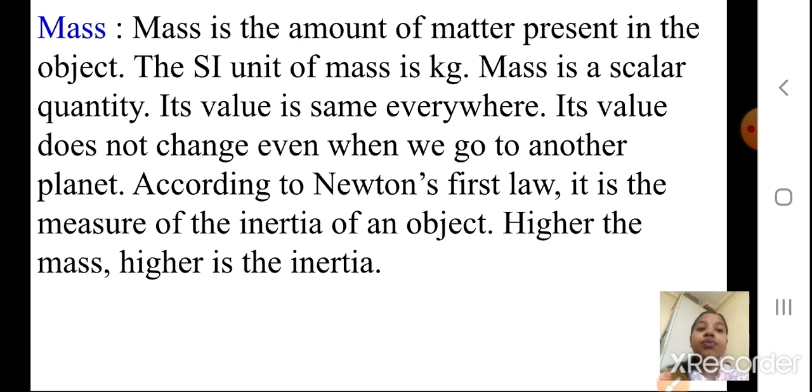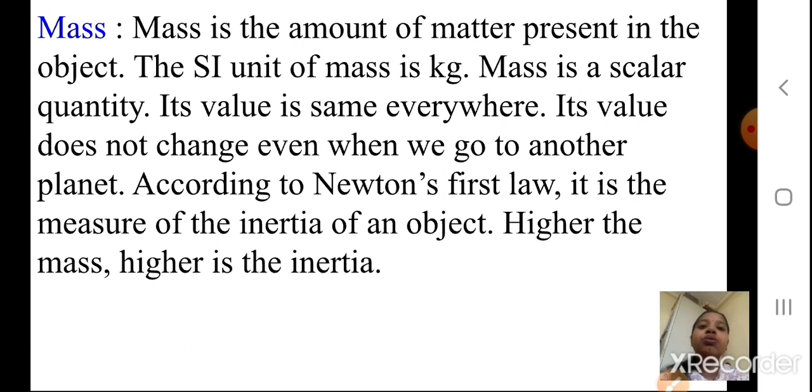According to Newton's first law, it is a measure of the inertia of an object. Okay, higher the mass, higher is the inertia. Now what is inertia? You have studied, you remember. Yes, you have studied this in 9th standard. Please open the textbook and go through it again.